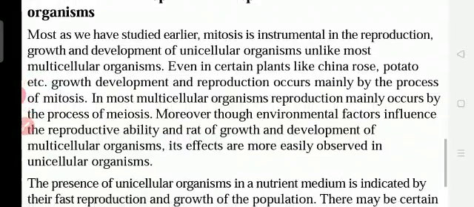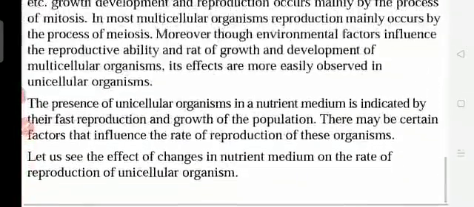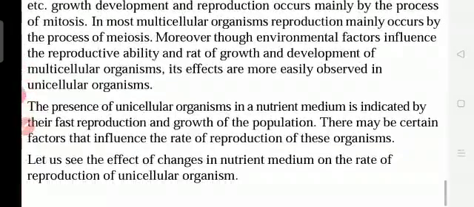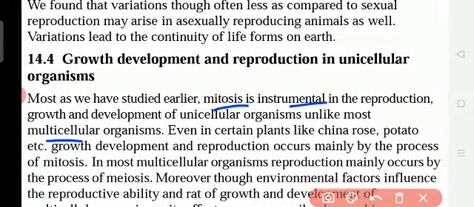Okay, so one activity here: growth, development and reproduction in unicellular organisms. So here we will see how the development of unicellular organisms takes place. As we have studied earlier, mitosis is instrumental in the reproduction, growth and development of unicellular organisms.